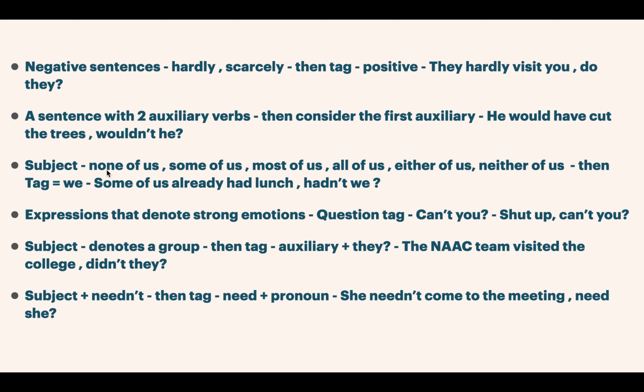In case you have a sentence where the subject is none of us, some of us, most of us, all of us, either of us, neither of us, then the pronoun should be we. Take whatever auxiliary verb is available and make it negative or positive as per the sentence. If it is a positive sentence, make it a negative tag. If it is a negative sentence, make it a positive tag, and then add the pronoun we.